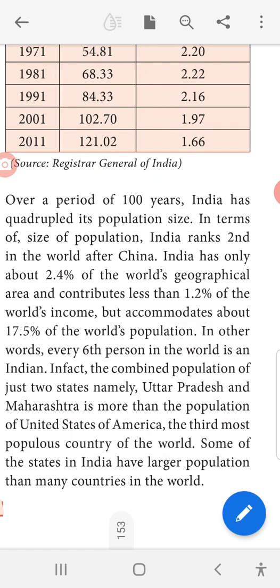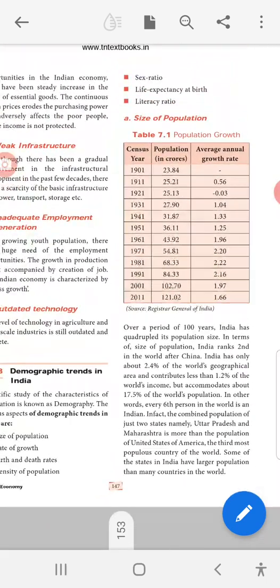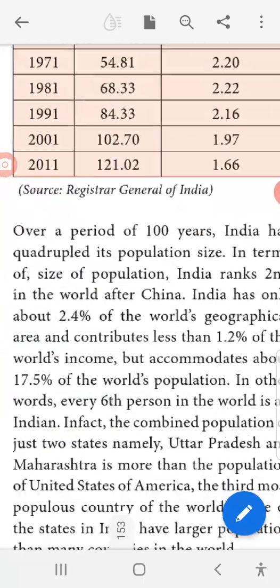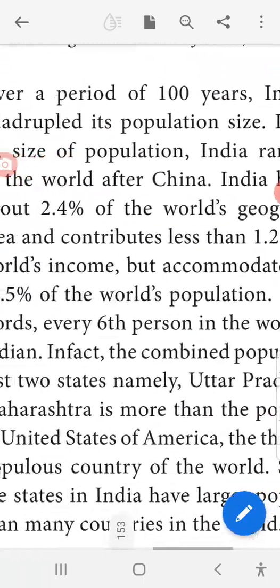In fact, the combined population of just two states, namely Uttar Pradesh and Maharashtra, is more than the population of the United States of America, the third most populous country of the world. Some of the states in India have larger population than many countries in the world. Okay, the two states in India, that is Uttar Pradesh and also Maharashtra.